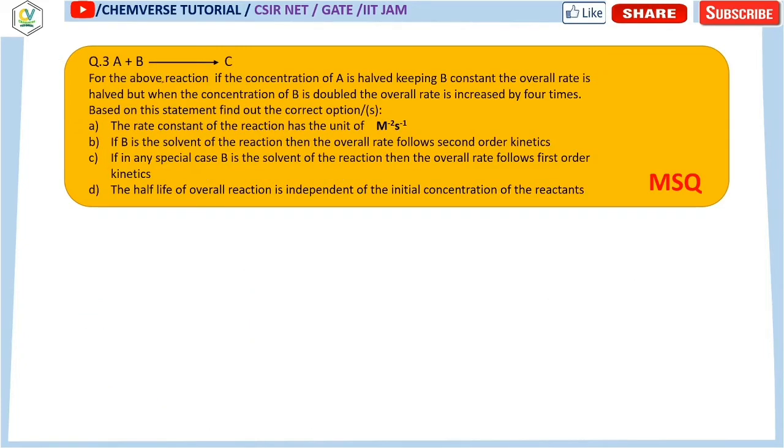This is a very simple question. You have to read line by line carefully. For A plus B forming C, for the above reaction, if the concentration of A is halved keeping B constant, the overall rate is halved. But when the concentration of B is doubled, then the overall rate is increased by 4 times. So what does it imply? If the concentration of A is halved, the overall rate is also halved. So rate is proportional to the concentration of A.